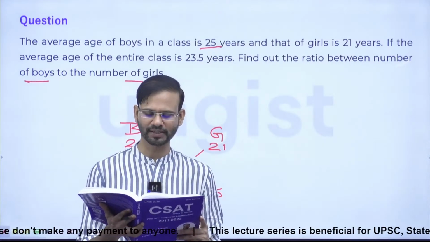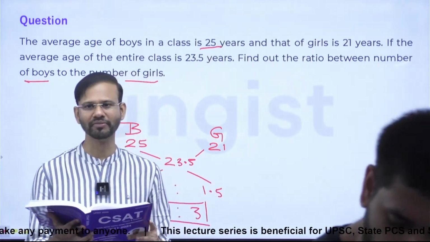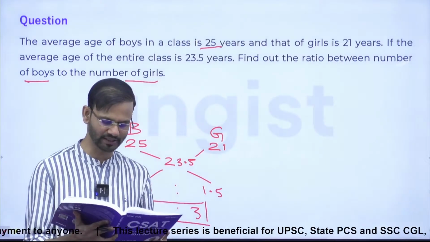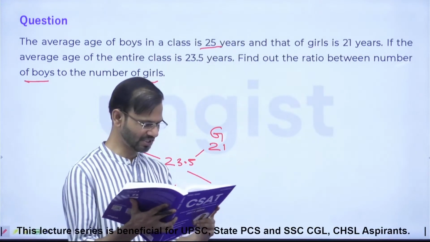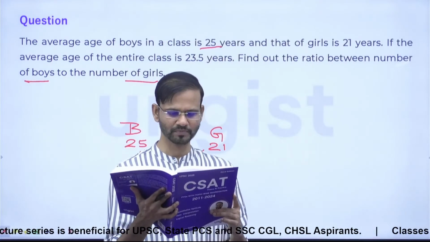Question number 6 is saying consider the following data. There is a table given, right? Consider the following data. Everyone, hope you have the book with you. Page number 136, question number 6.